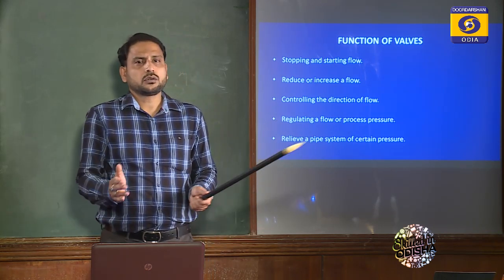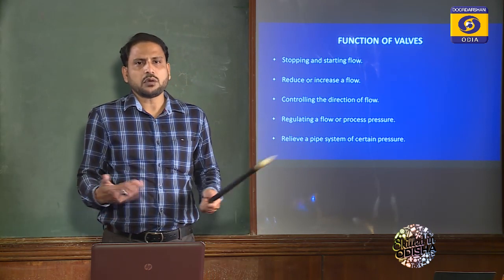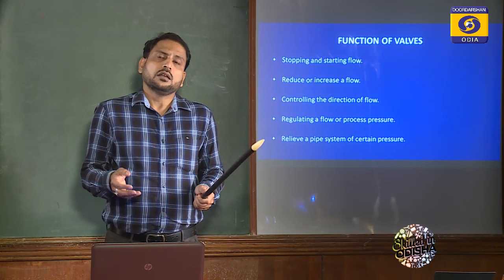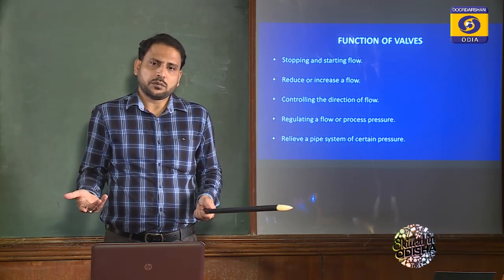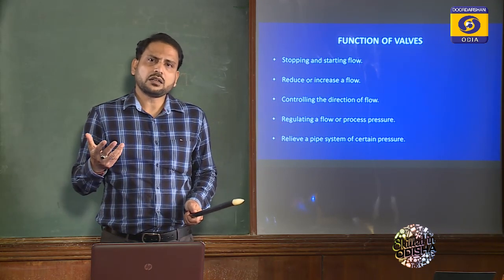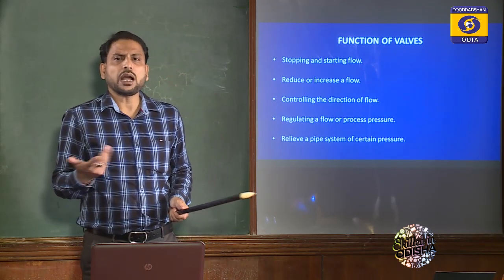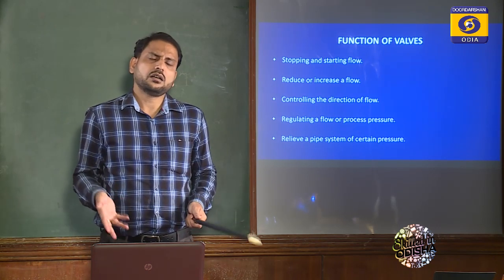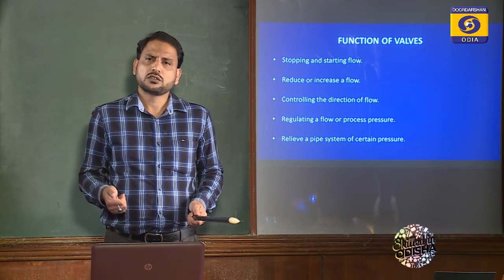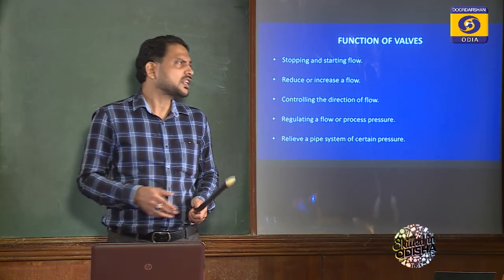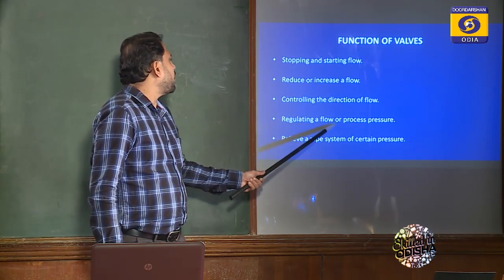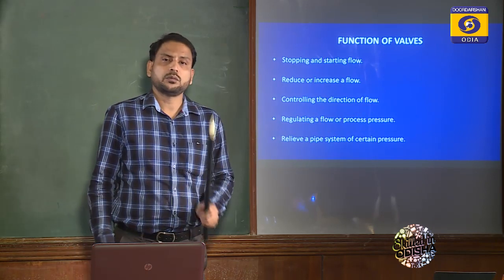So to dewater it, or for the operation of mines, we need a multi-stage turbine pump. At that point we have to deliver water at more pressure. Why more pressure? Because the work in underground mines generally occurs 200 or 300 meters below the surface of the earth. So regulating a flow or process pressure is a most important point.